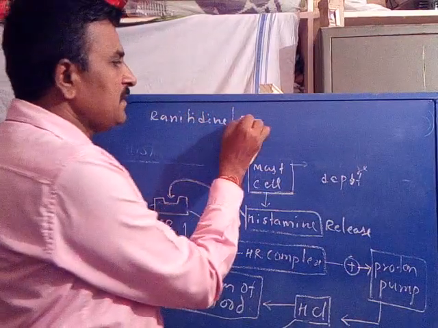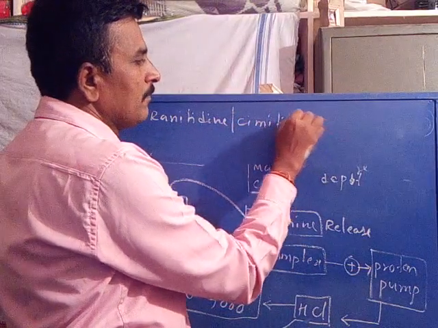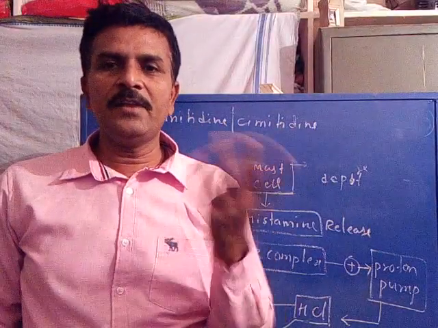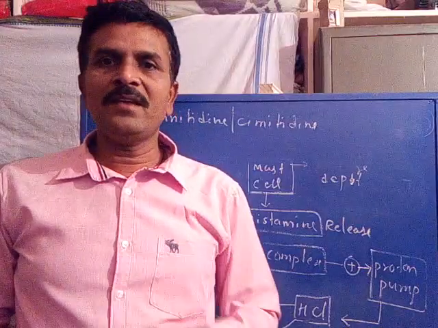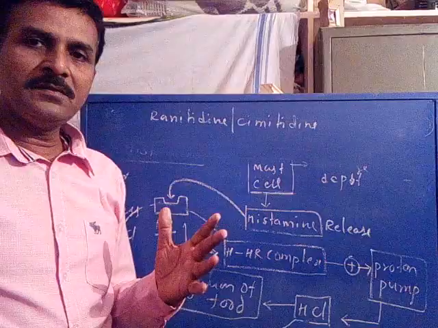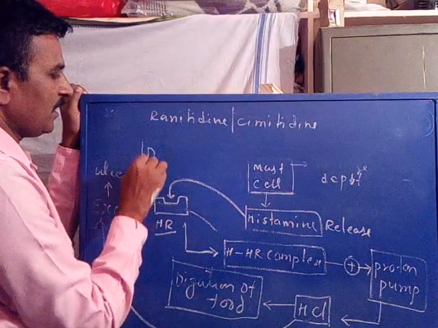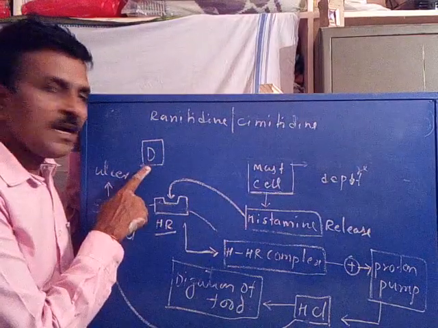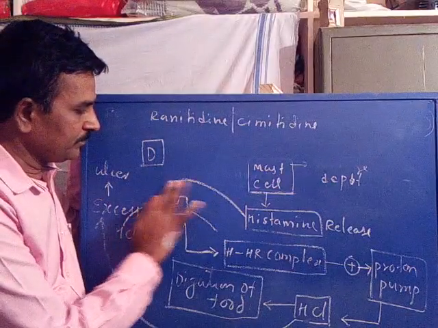The other one is cimetidine. So we have two anti-ulcer drugs, ranitidine as well as cimetidine. Now let us study their pharmacodynamic action. Anti-ulcer drugs are drugs which are capable of binding with the histamine receptor.